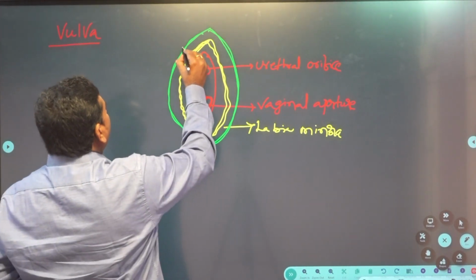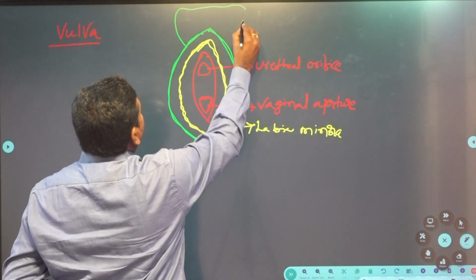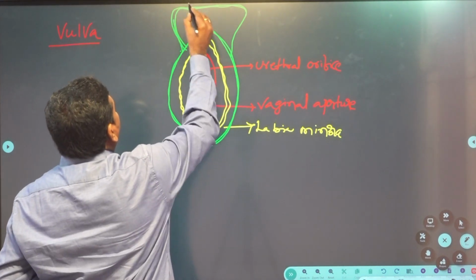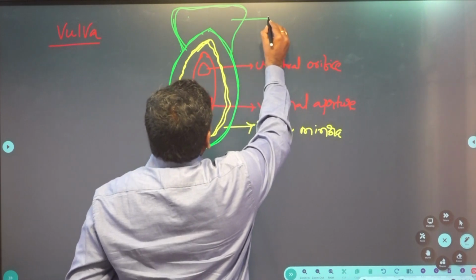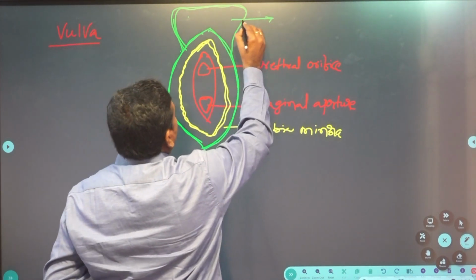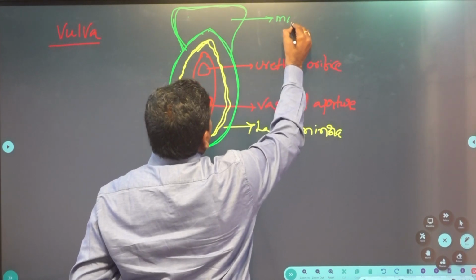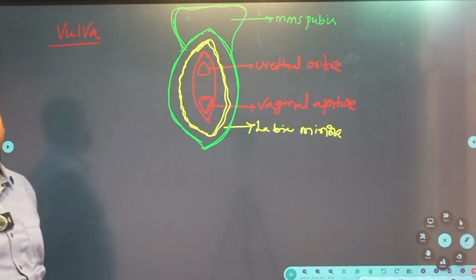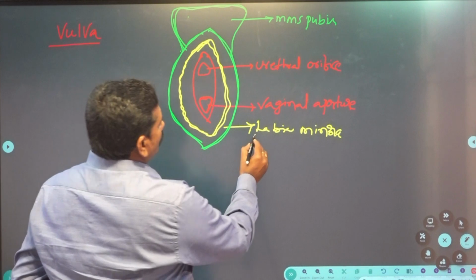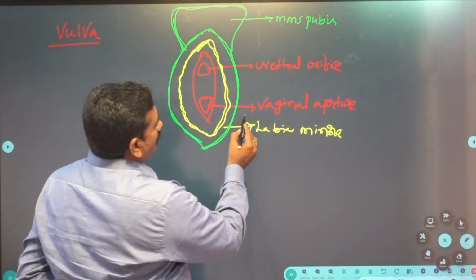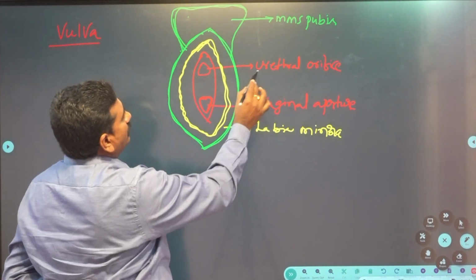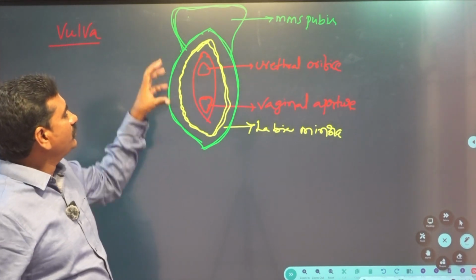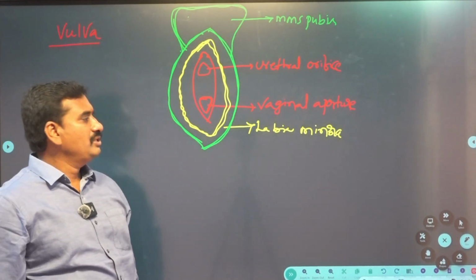Above the labia majora, a muscular and fatty structure with pubic hair is present. This is called the mons pubis. So this is the vaginal aperture and this is the urethral orifice. This is the structure of the vulva, or external genitalia.